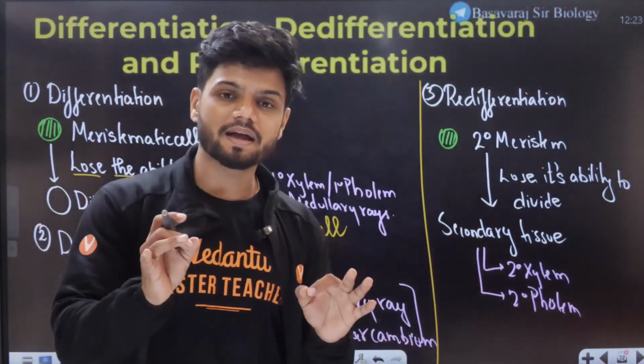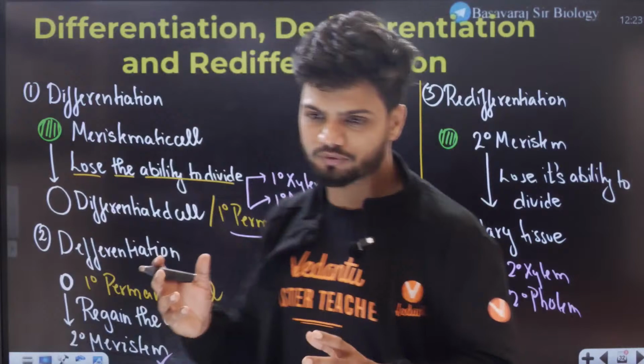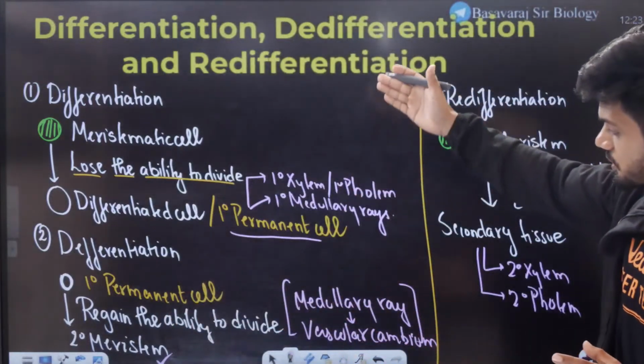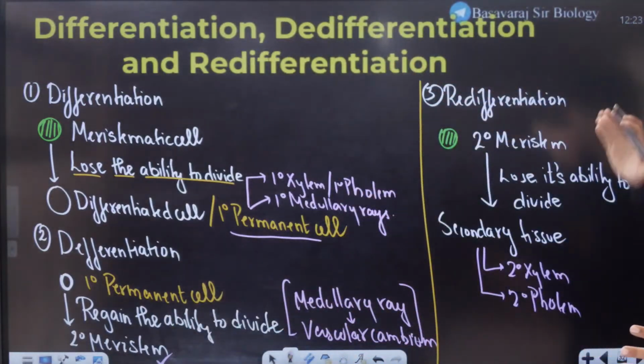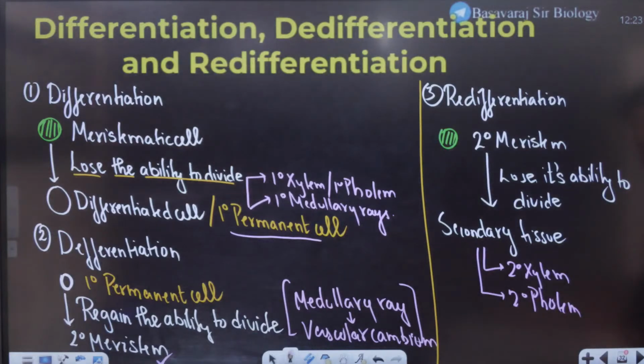Okay, so that is the entire thing of differentiation, dedifferentiation, redifferentiation. I'm going to move aside. I want everyone to read it once, and if you have any doubt, quickly ask me. It's very simple. All of you understood? Tell me, isn't it simple?